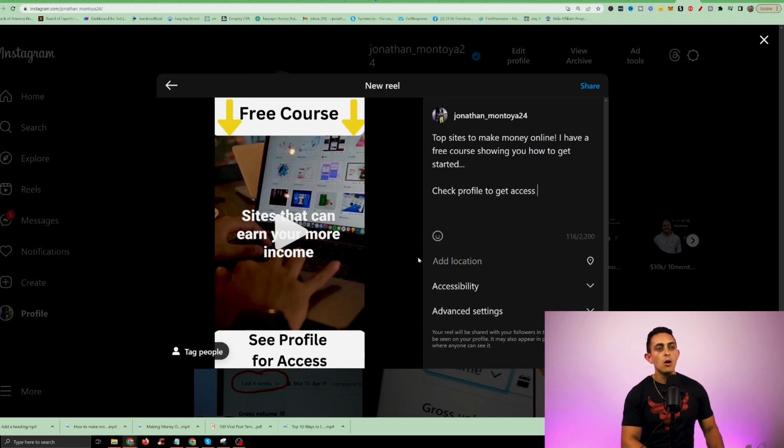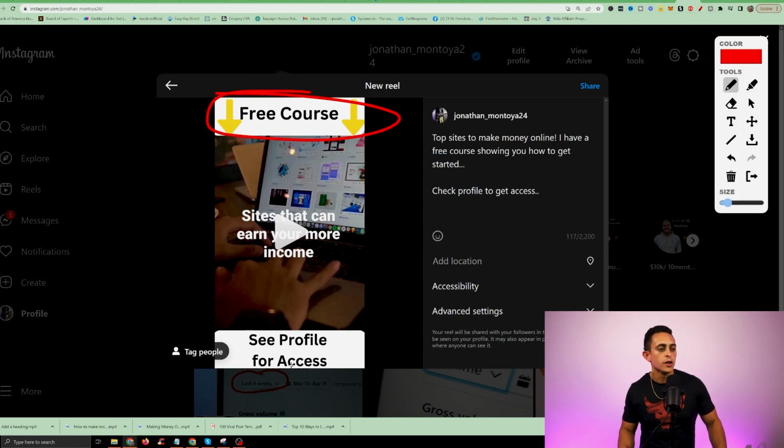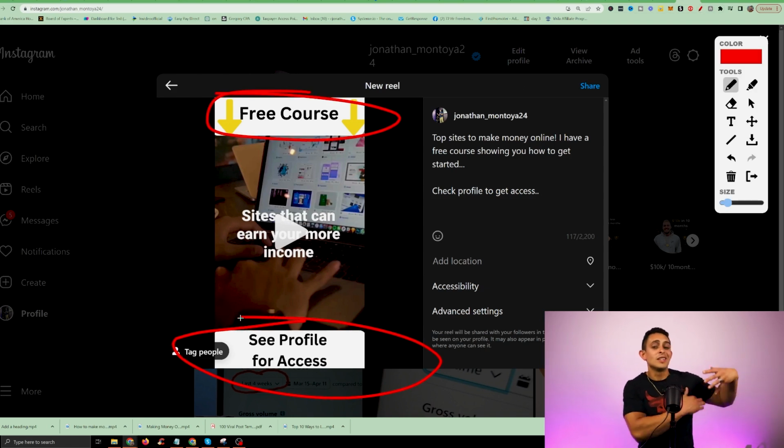So again, the goal here is we're using someone else's content, but the cool thing is this is legit, right? You can actually use this content. It's not like you're stealing content. It literally says in the Google terms of services that you can use this content. Then we're putting it on Canva. That way we can kind of add our own flair, right? I added all this right here, okay? So you could even use that same template and all you have to do is just add another video, right?